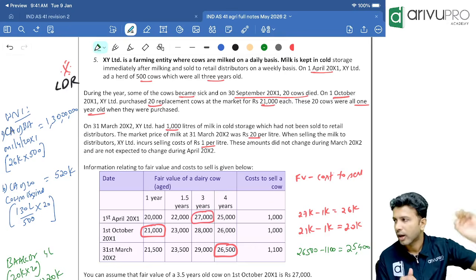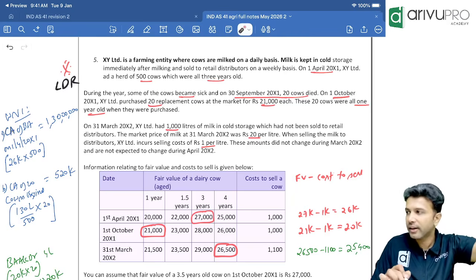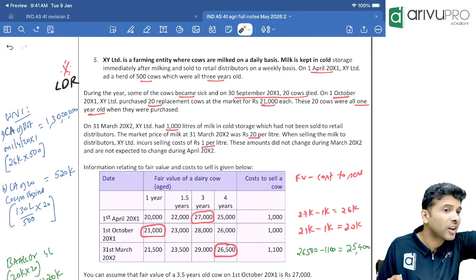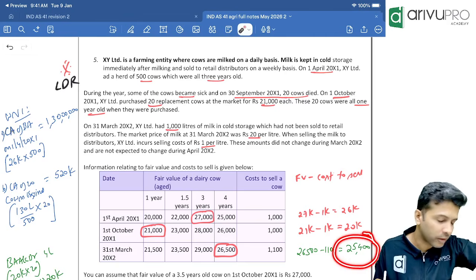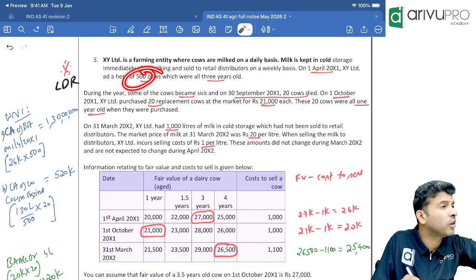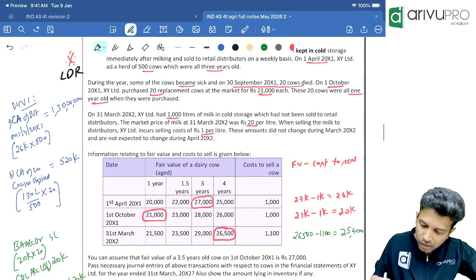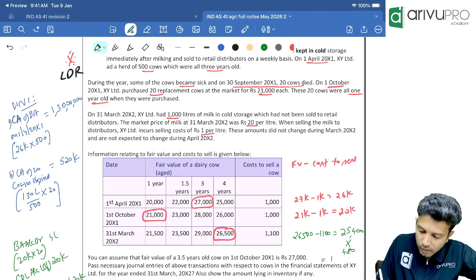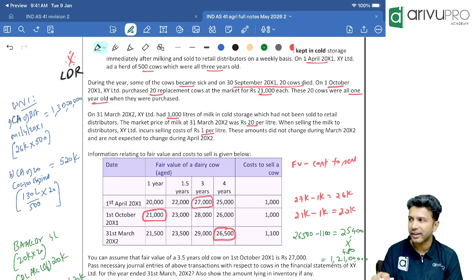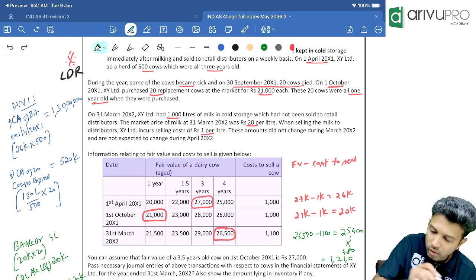Correct, everybody? And now take your calculator. 31st March is reporting period. At reporting period, every cow should be measured at fair value less cost to sell. What is the fair value less cost to sell of one cow? 25,400. We have 500 cows or in that 20 expired? In that 20 expired. That means what is the fair value? You will multiply by 500 or 480? 480. How much is this? 1 crore 21 lakhs. Any problem, anybody? They've done it on the table. I'll show you also. 1 crore 21 lakhs.